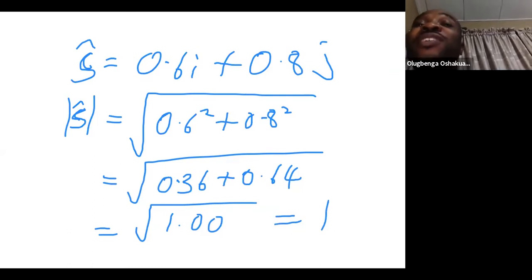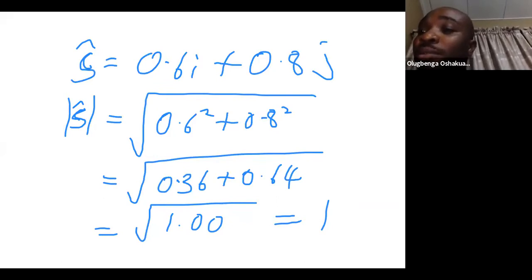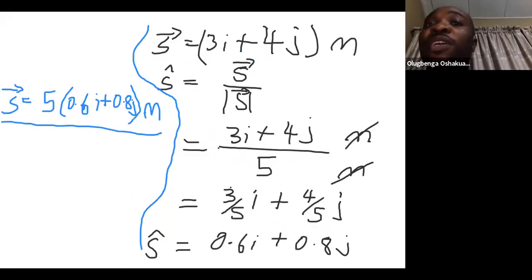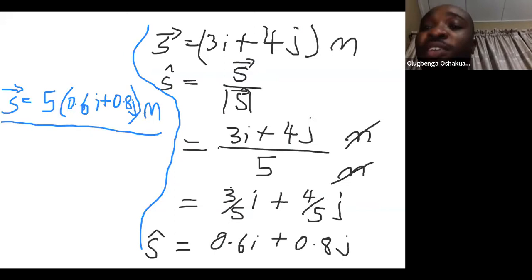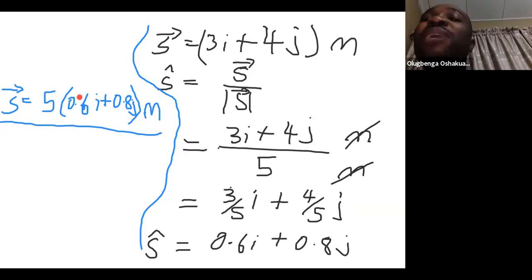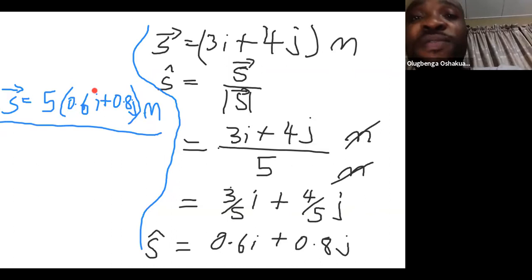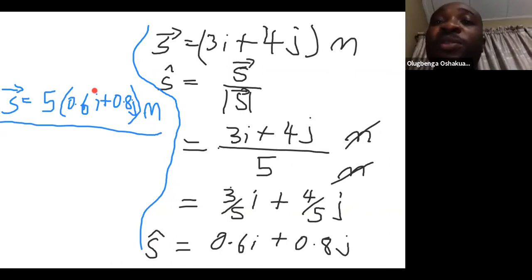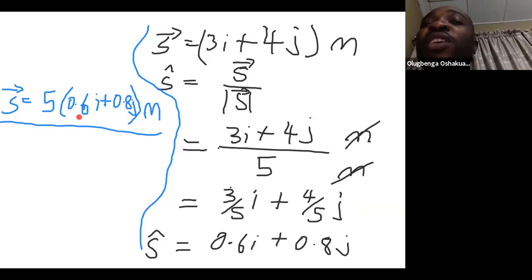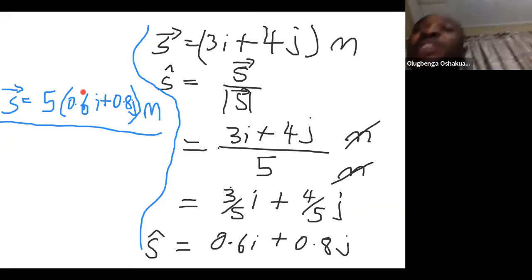Since the magnitude of S caret is 1, multiplying 0.6i plus 0.8j by 5 does not affect the magnitude of S. The magnitude remains 5 meters, because the magnitude of 0.6i and 0.8j is 1, and 1 times 5 remains 5.